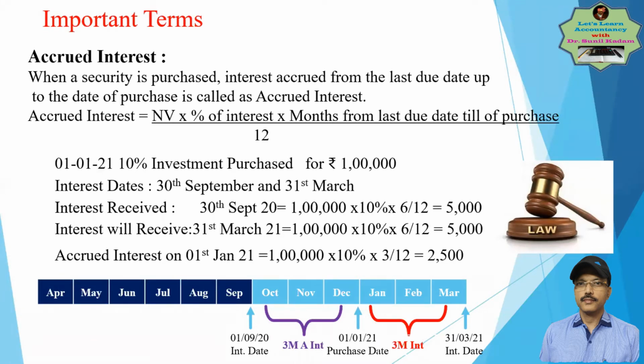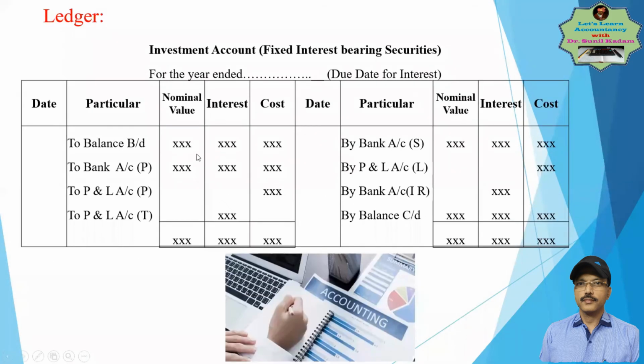For this 3 months' accrued interest, the interest is calculated in this way. On 1st Jan, accrued interest will be calculated: 1 lakh at 10% for 3 months, 2,500. That is the accrued interest. It will be charged to the investment account. Let me show you how it will be charged. When you purchase, you will charge here 1 lakh as the cost, and the accrued interest would be 2,500. That's 3 journal entries: your nominal value, cost of investment, and the accrued interest.